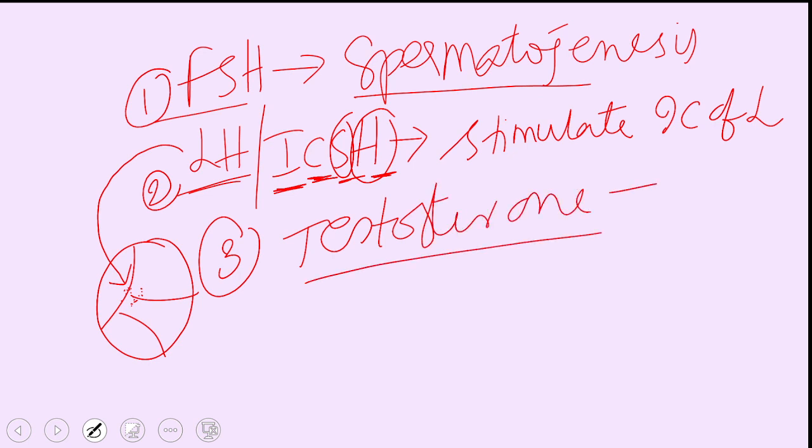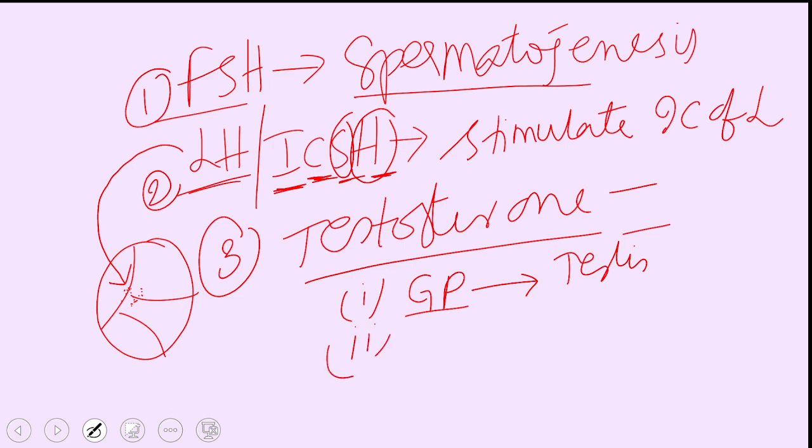This testosterone has a number of functions. The first function: the target organ is the genital primordium, making the genital primordium develop into the testis. The second function: after the testis develops, the development of accessory reproductive organs should take place.